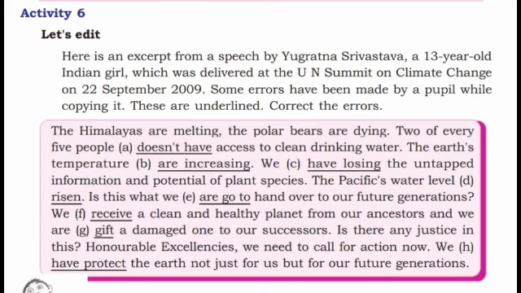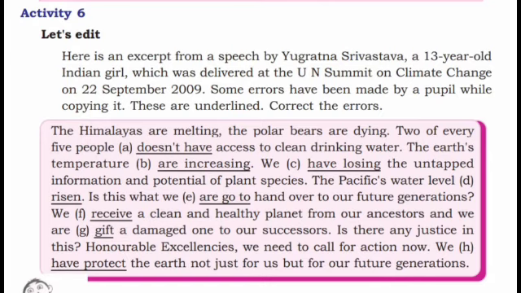So we have lost, L-O-S-T, the untapped information and potential of plant species. The next one, the Pacific's water level rise. Here, the Pacific's water level has risen. Has is not given here, and the V3 form of rise is given. So we should write has risen.